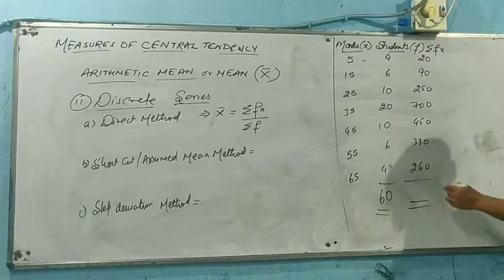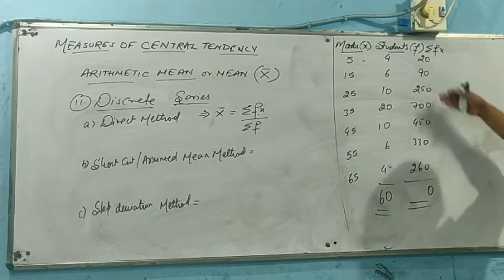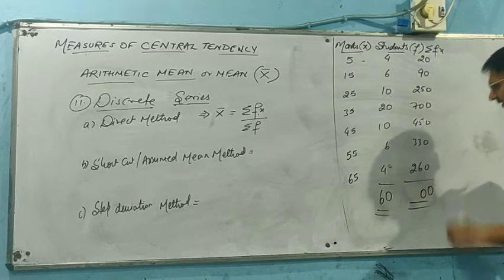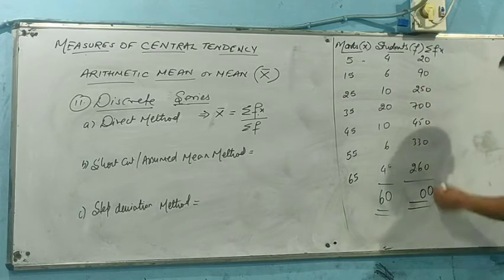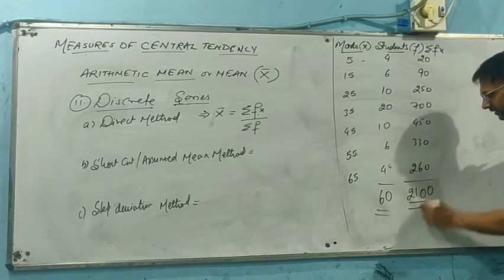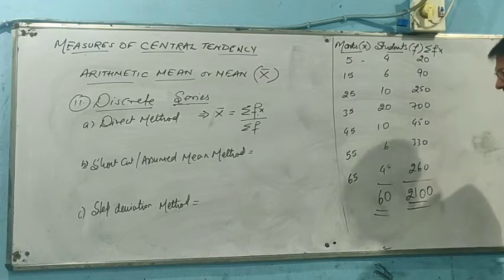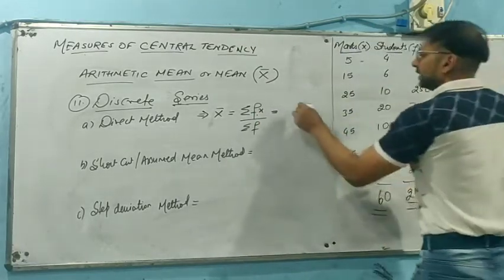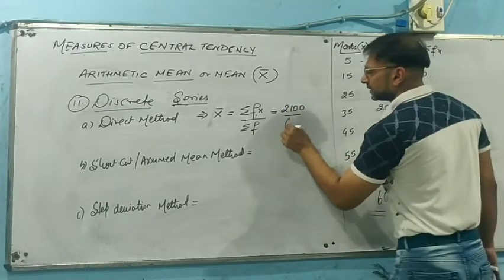Now we just need to have the sum. The total comes to 2100. Putting it into the formula, it will be 2100 divided by the sum of f, that is 60.